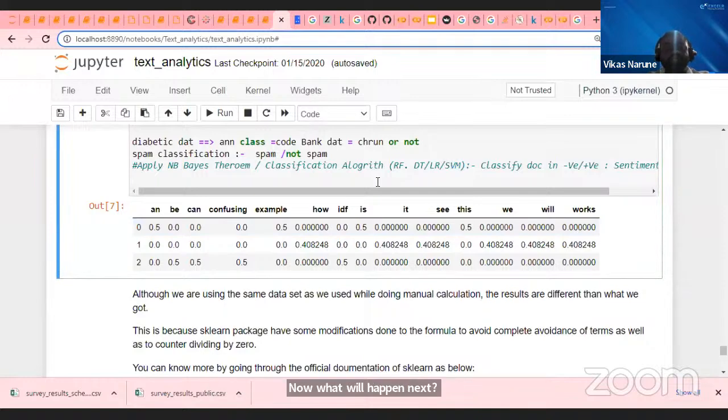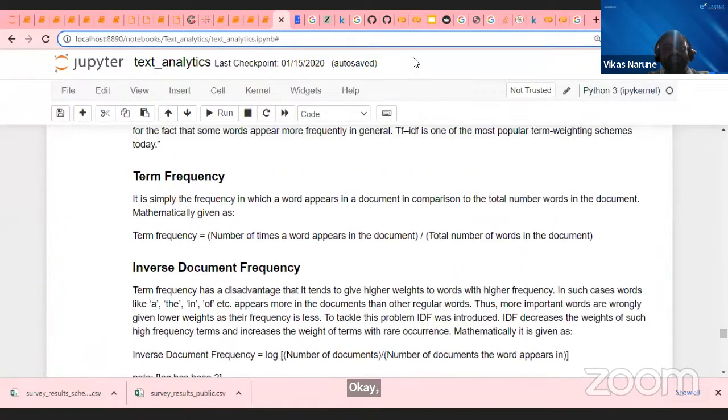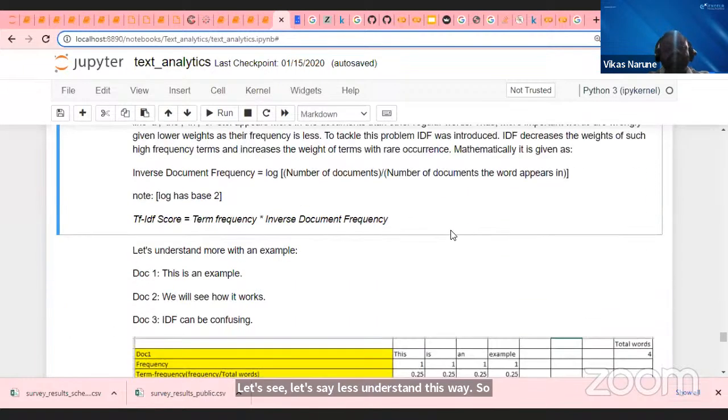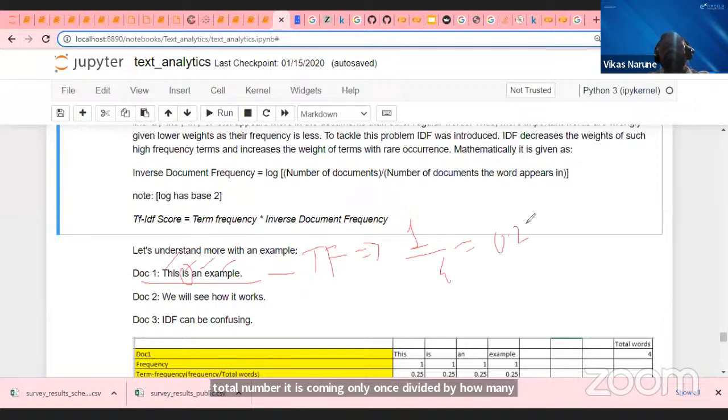Let me explain term frequency once again. Term frequency is simple, guys. Term frequency is the number of times a word appears divided by the total number of words. Let's take the example of "is". For one document, I'm calculating the term frequency. "Is" comes only once. Divided by how many words are there? 4. So 1 by 4, that is 0.25.